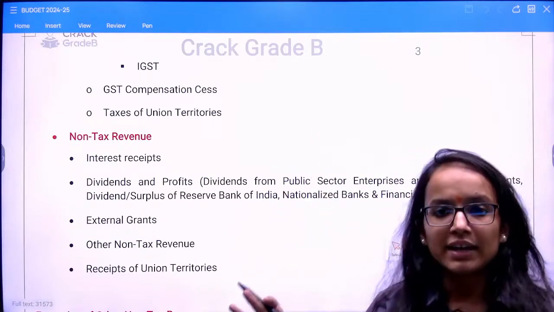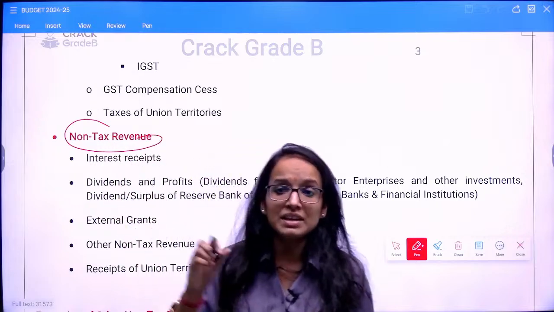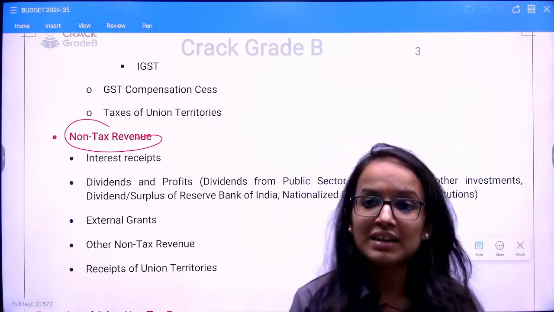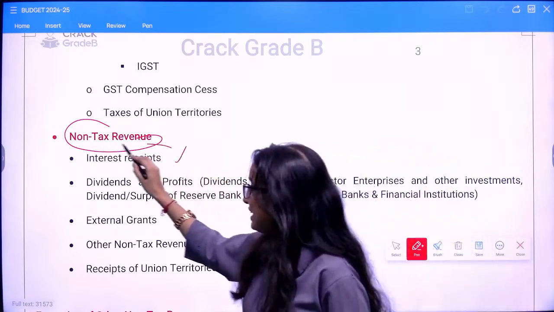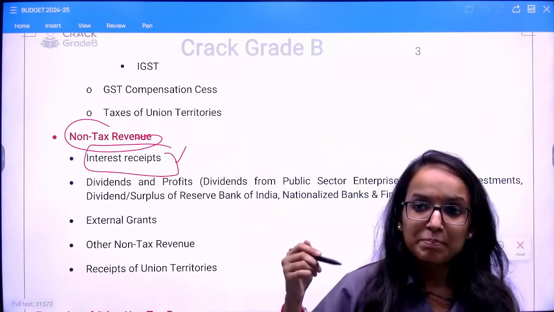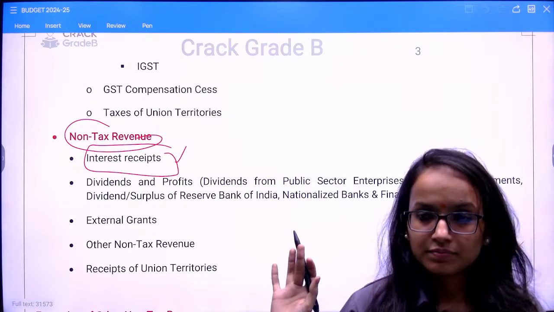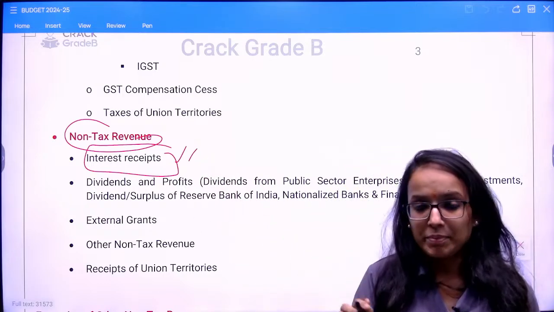So these were certain heads of your tax revenue. Now, if you see the non-tax revenue, you should be very clear about what comes under the non-tax revenue as well. So you have interest receipts. Remember, these are only interest receipts. This is not repayment of loan. Remember this thing. This is only interest receipt, not repayment of loan.